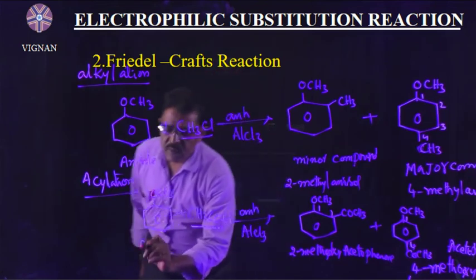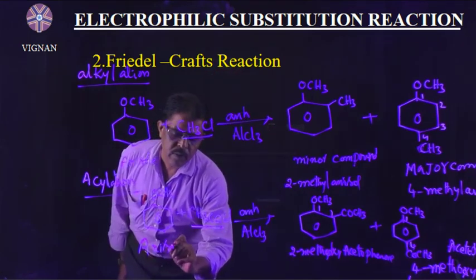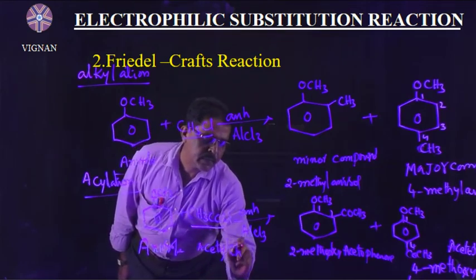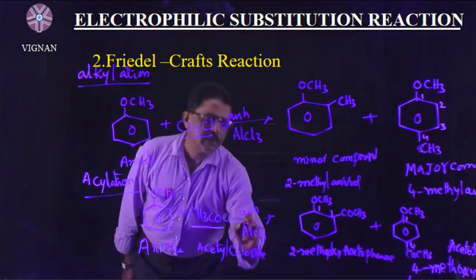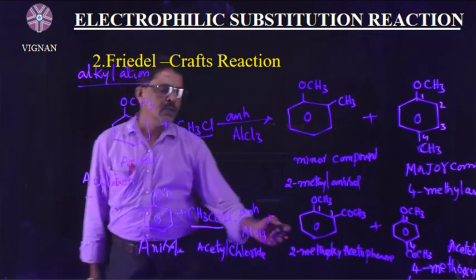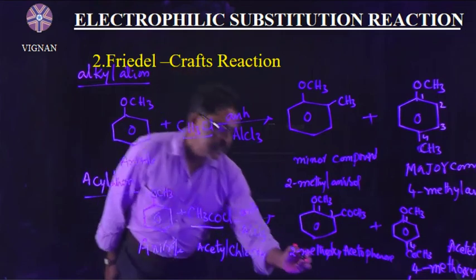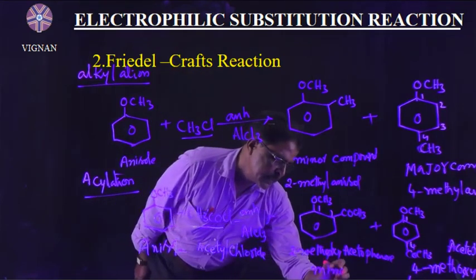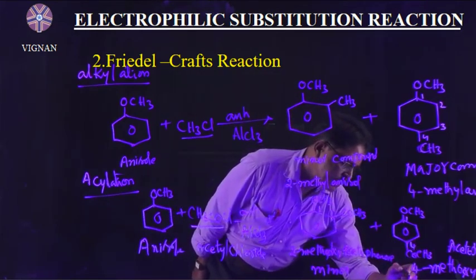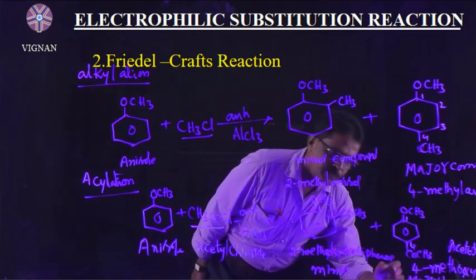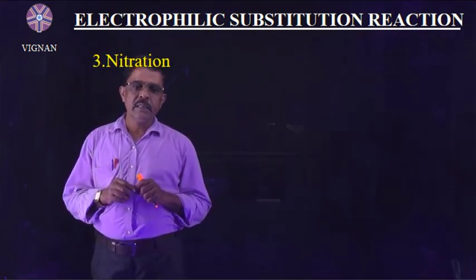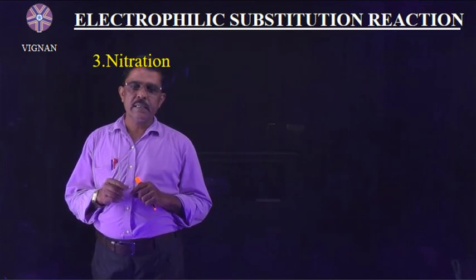So when anisole reacts with acetyl chloride in the presence of anhydrous AlCl3 as the catalyst, it gives 2-methoxyacetophenone as the minor compound and 4-methoxyacetophenone as the major compound.